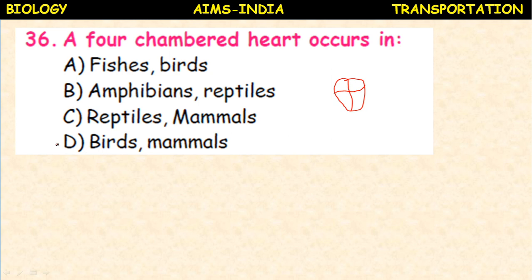Then mammals. So 4-chambered heart is present in birds and mammals. In fishes, 2-chambered heart. Amphibians, 3-chambered heart. Reptiles, incompletely divided 4-chambered heart, except in crocodile. Remaining all reptiles, partly divided 4-chambered heart. But in birds and mammals, 4-chambered heart is present.